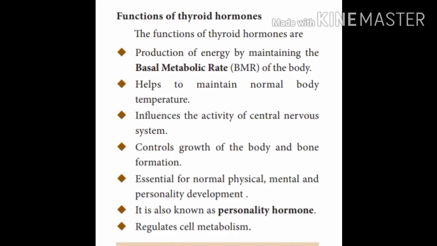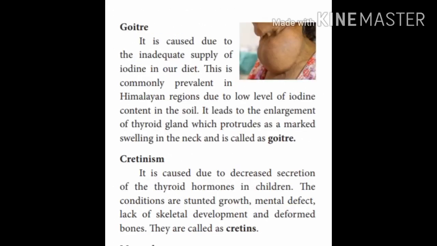The various functions of thyroid hormone are production and maintenance of basal metabolic rate, maintaining normal body temperature, controlling the activity of the central nervous system, controlling growth of the body and bone formation, and it is essential for normal physical, mental and personality development, and it is also known as the personality hormone. So thyroid hormone is known as the personality hormone and it regulates cell metabolism.